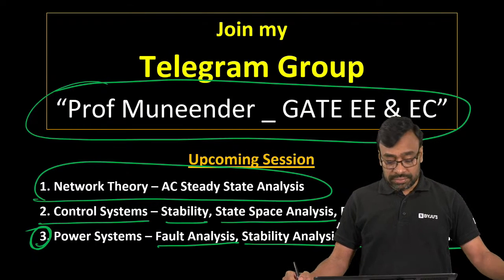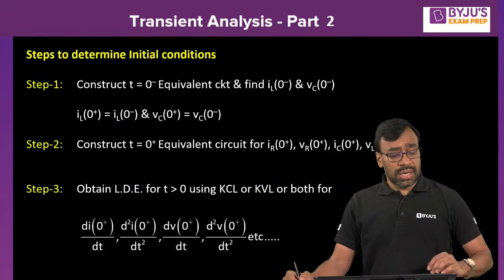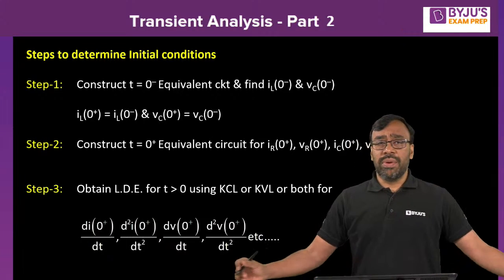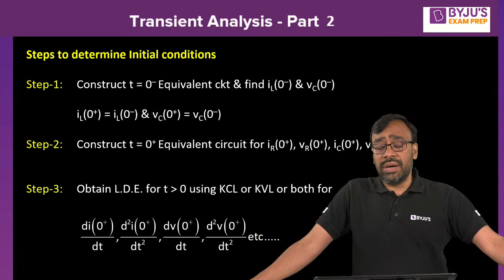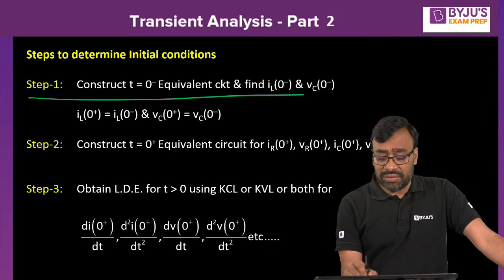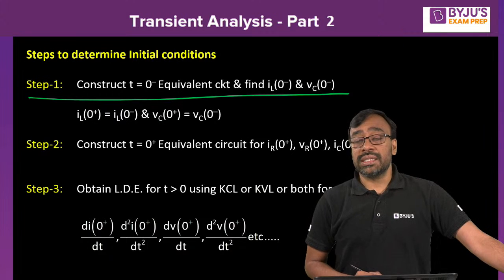Very good, okay. Well, now, let's start our discussion. I think you remember, Ankit, I think yesterday you followed very well. I saw you answered the questions we had discussed. I explained to you the 3-step approach. The first step is to construct the t equal to 0 minus equivalent circuit and determine the current through the inductor and the voltage across the capacitor.